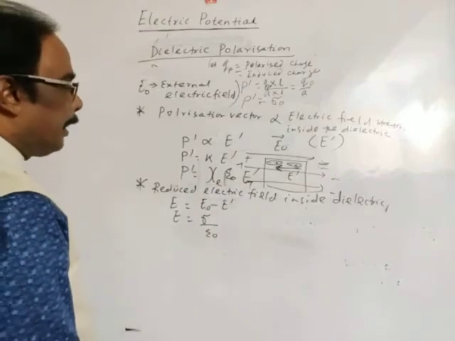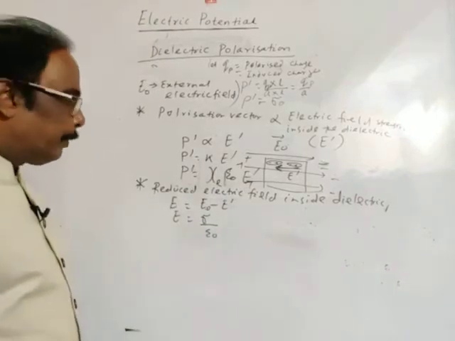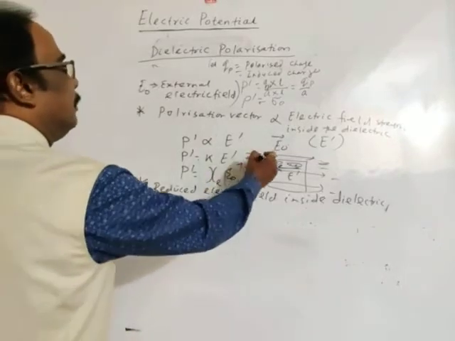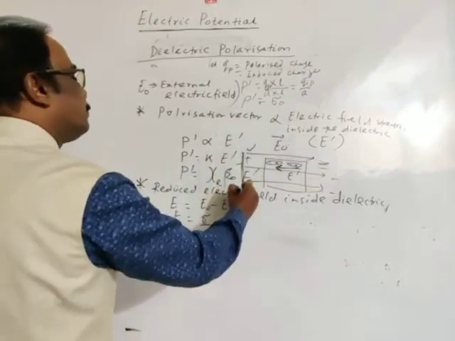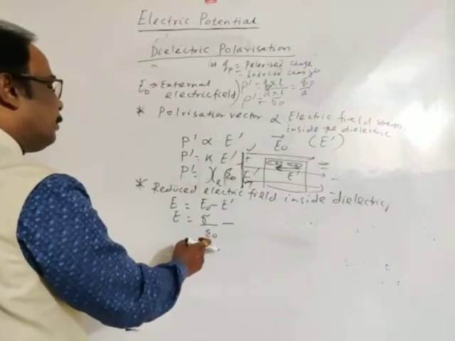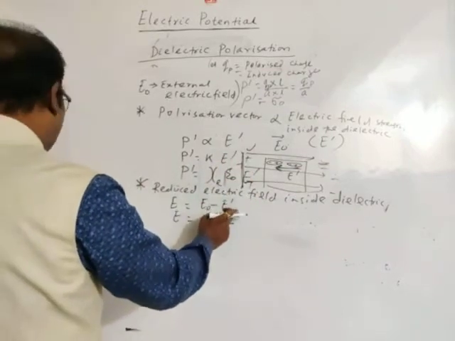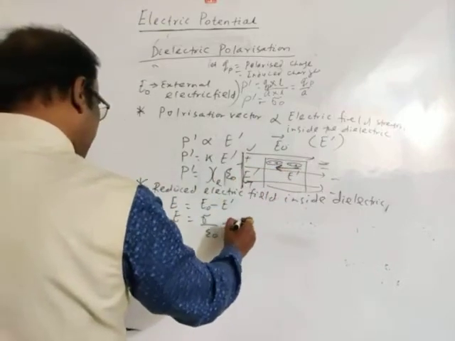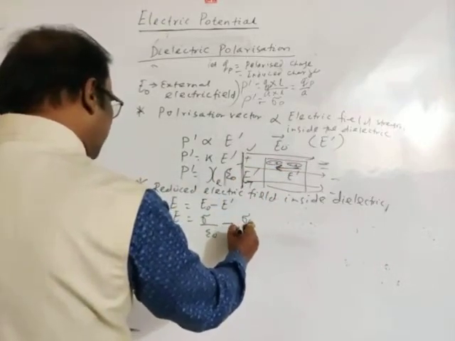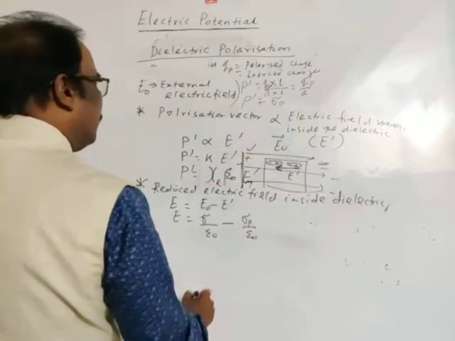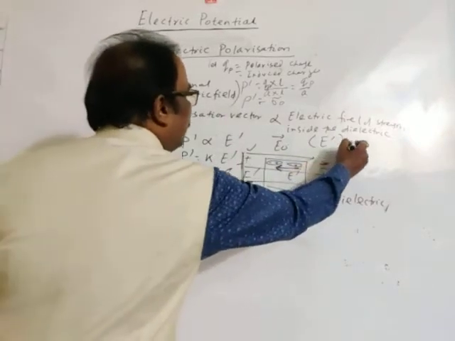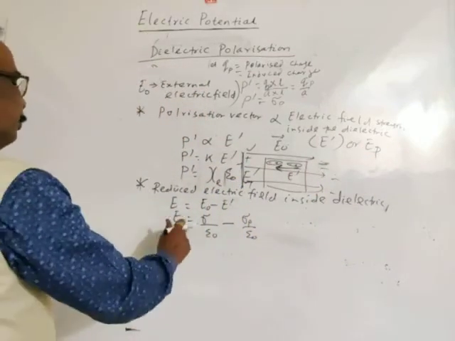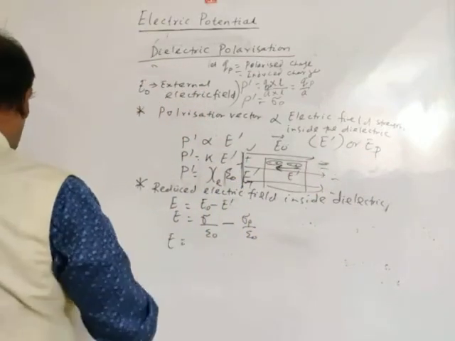The electric field is sigma divided by epsilon naught, what we have discussed. E naught is the electric field due to this charged plate outside the plate, which is sigma divided by epsilon naught, and E dash is the induced electric field, which may be written as sigma P divided by epsilon naught. This is the induced E dash, or you may write EP, the polarized electric field. So finally, the resulting electric field is